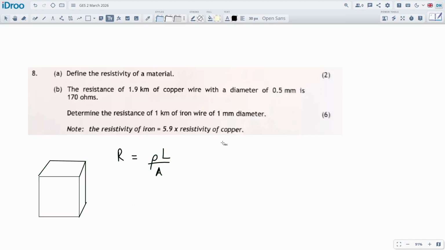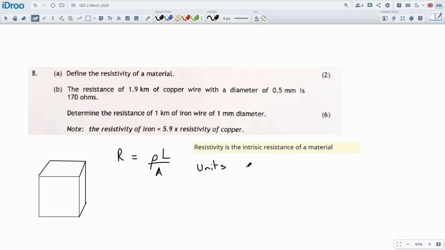That'll be its formula. And let's give it a one-line definition: resistivity is the, I don't want to say intrinsic because it's a bit of a nothing word, or internal, because that's another thing, intrinsic resistance of a material. That's as good as I can get. And it's measured in ohm meters. The units are ohm meters, and intrinsic, yes, I spelled it correctly.